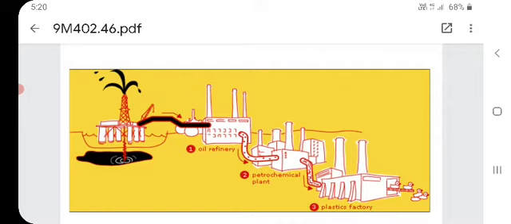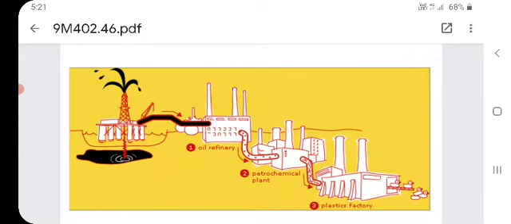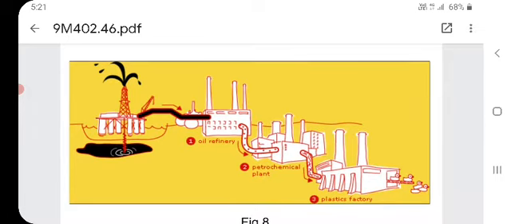That is the second one shown in the figure. In the petrochemical plant, what will happen? The crude oil turns into petroleum products, which may be diesel or petrol. From the petrochemical plant, the pellets are sent to the plastic factory, number 3, and from the plastic factory you see the output products. This is the diagrammatical representation regarding plastic.